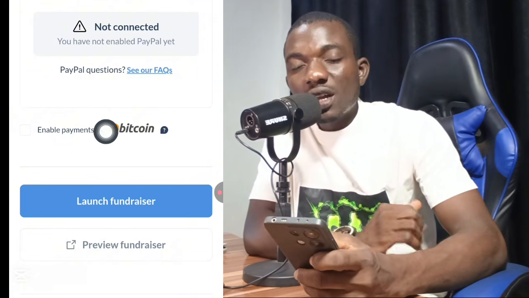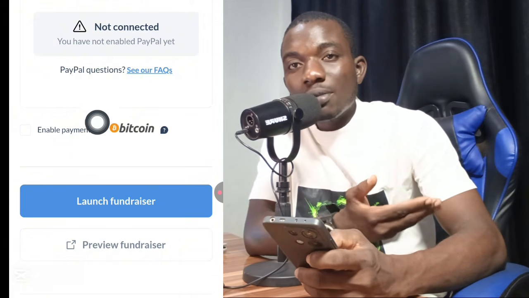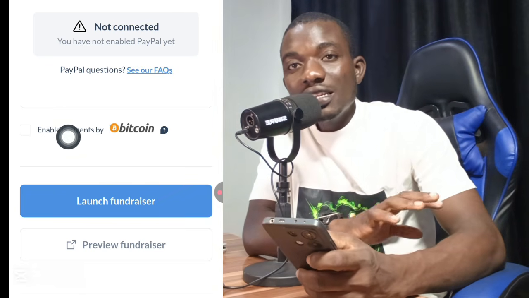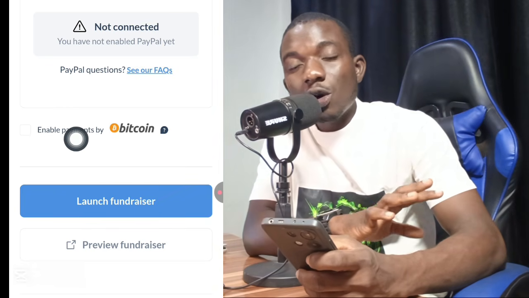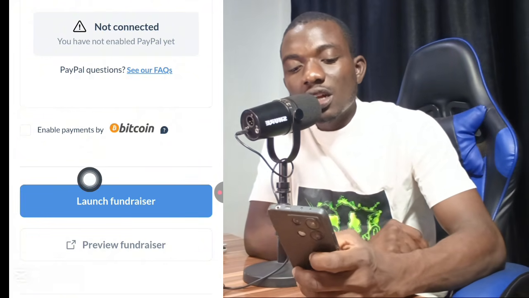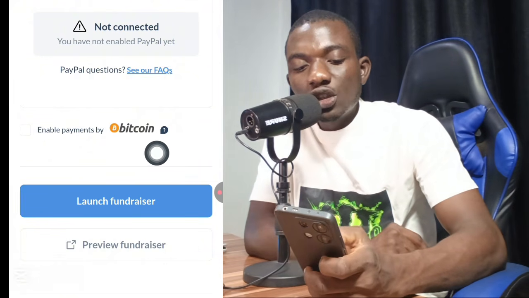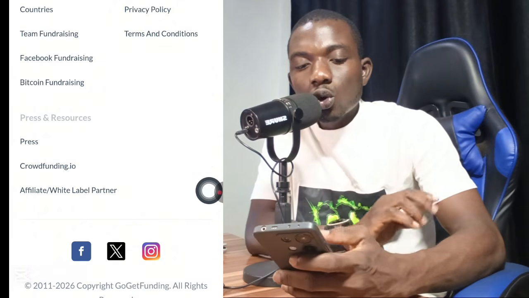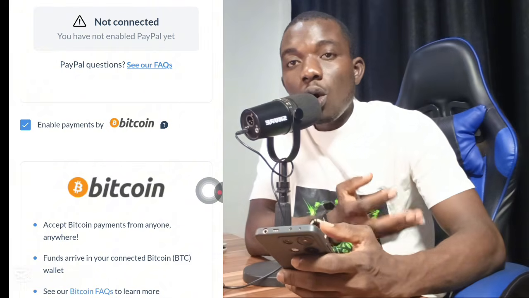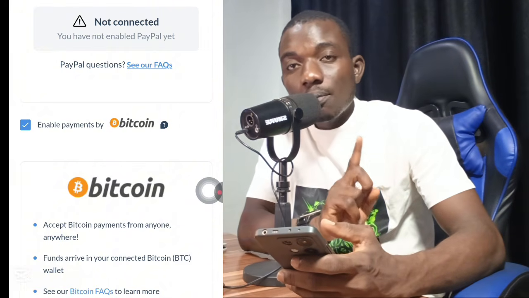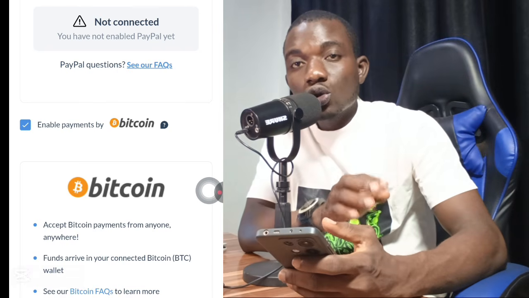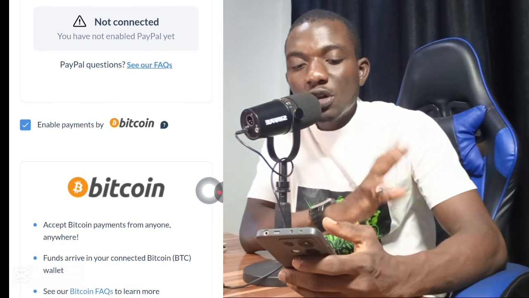Make use of Bitcoin. Create a crypto wallet on any platform like Bybit or Trust Wallet. Once you create the account, in less than 2 minutes or 5 minutes, you have created a crypto wallet. Once you create the crypto wallet, enable payment by Bitcoin. Click on it. Go to the platform on which you created the crypto wallet and copy your Bitcoin wallet address. Make sure you copy your Bitcoin wallet address. Do not copy any other wallet address. Make sure you do not copy the USDT wallet address. Copy your Bitcoin wallet address.